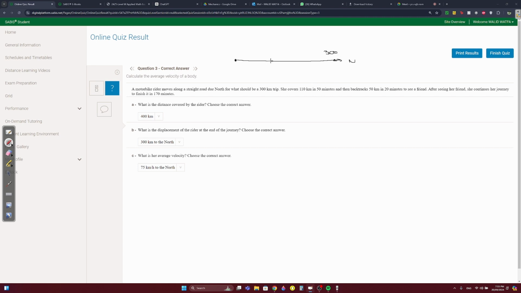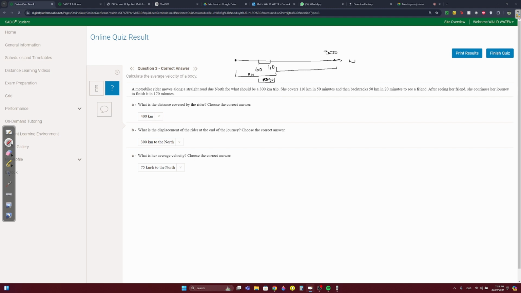She covers 110 kilometers, so she reaches here, in 50 minutes, and then backtracks 50 kilometers in 20 minutes. So she goes back 50, so she finishes over here at 60. So she went to 110, then she went back to 60. So 110, and then from 110 to 60 is 50. Okay, after seeing her friend, she continues her journey to finish it in 170 minutes.